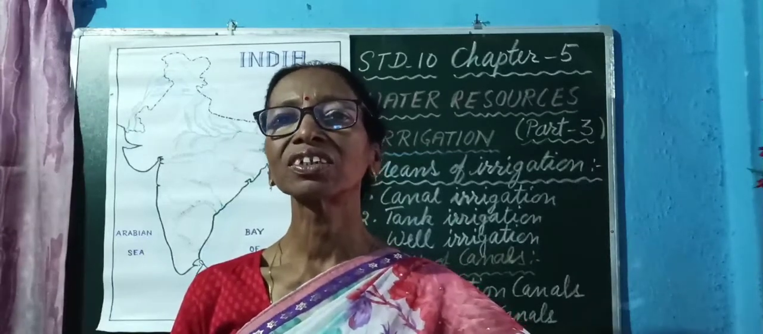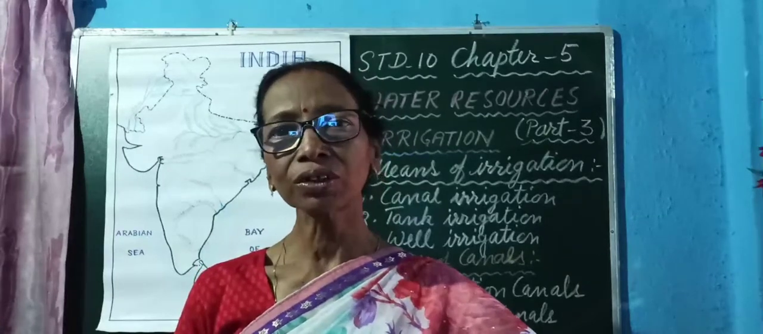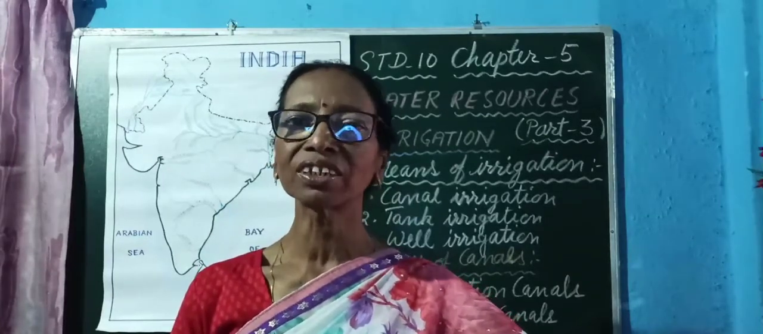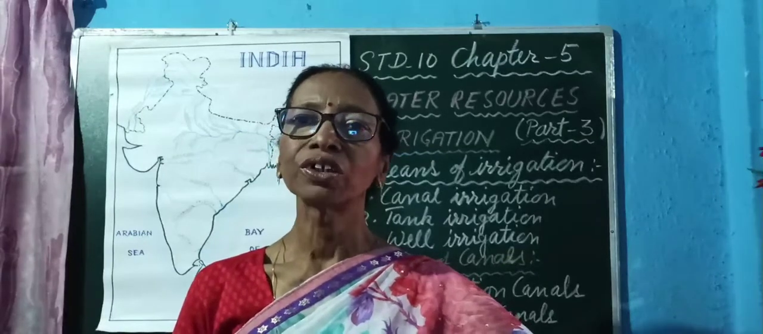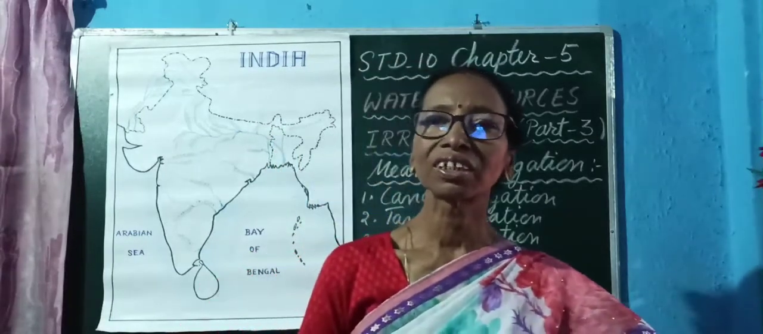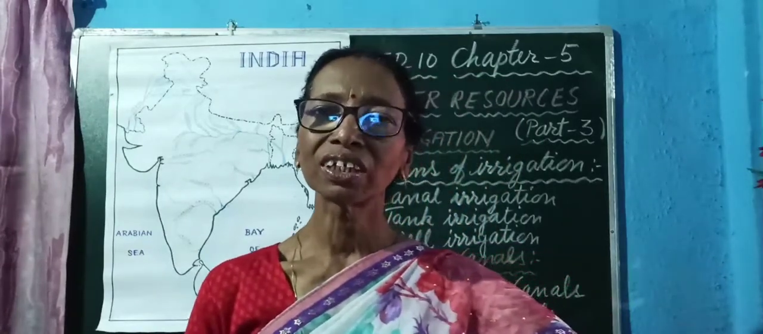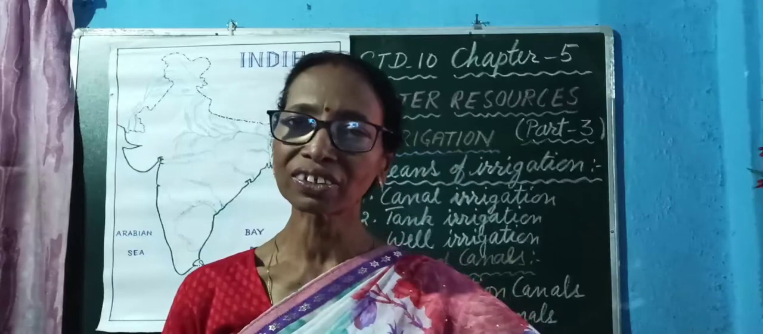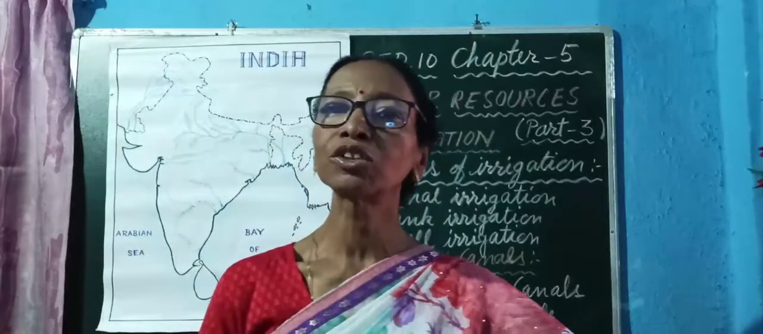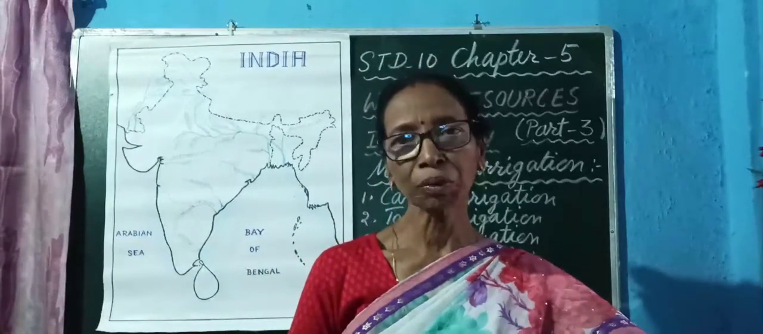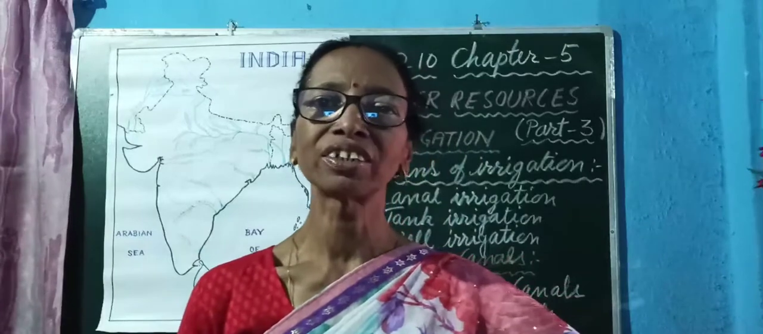If there is overflow of water in the rivers, or if the rivers get flooded, these canals get water. So, during the rainy season, they get water, and during the dry season, they are not useful as they dry. So, they are important only to control flood. Do remember, inundation canals are useful to control flood.